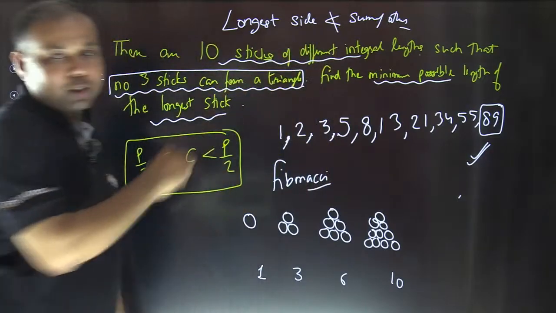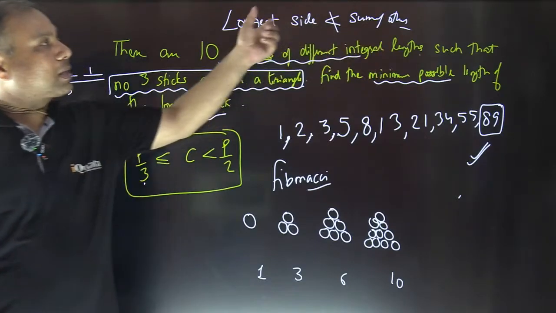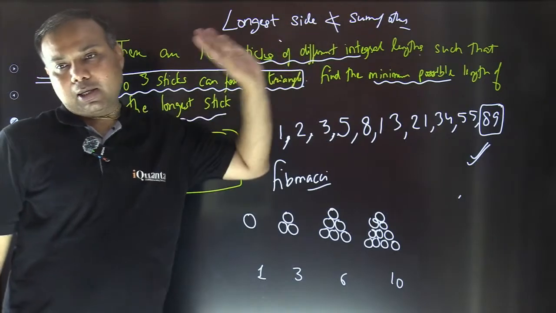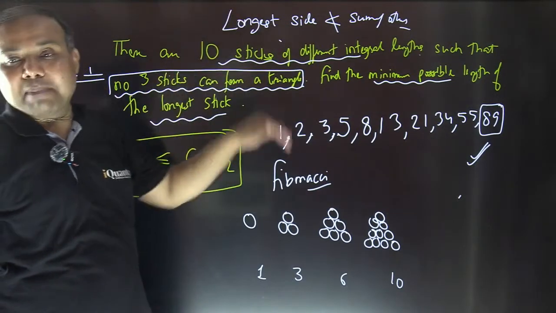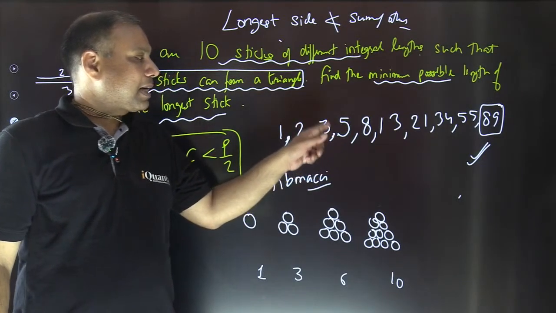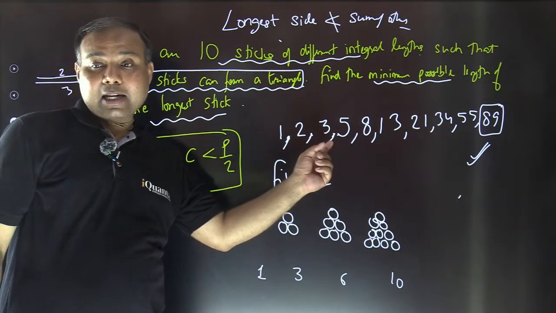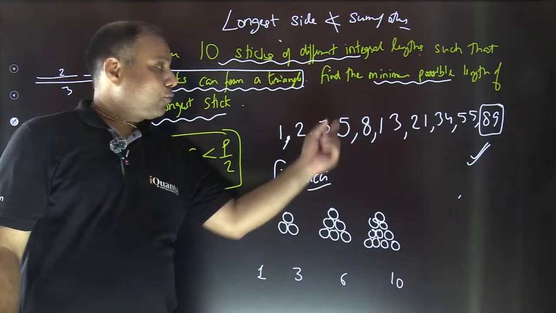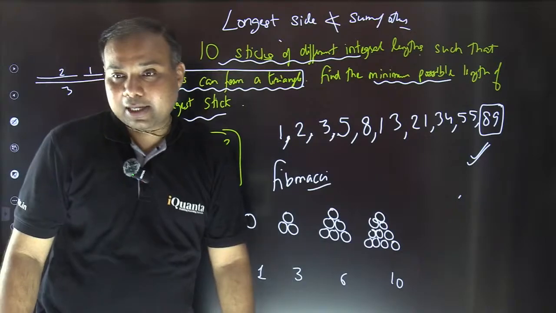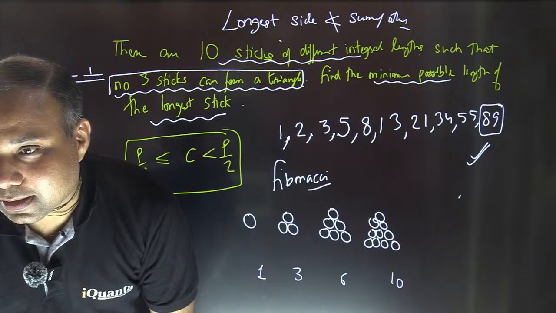For this question, so that a triangle is not formed, we need to keep this in mind. The longest side should not be smaller than this. So what can this value be? It should be equal to the other case, because I want to keep the longest length minimum also. So that's what we are doing here. So 1, 2, 3, and after that, the next side length should be minimum 3 plus 2. Because if it is less than that, then 4, as many of you were saying, would become smaller than this, and that will create a triangle which we did not want. ठीक है? Yes.